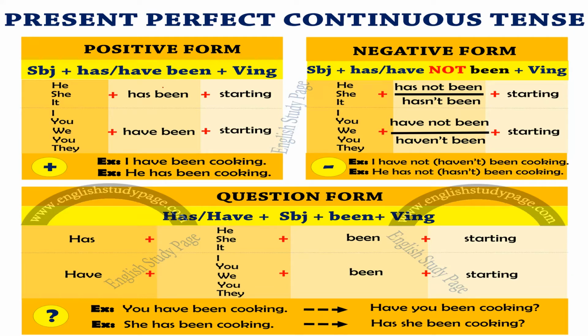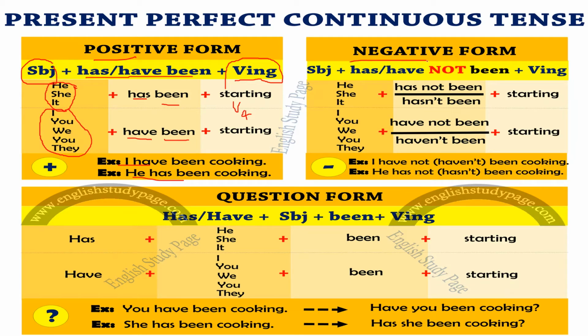How do we form the sentences? For the positive formation, first of all we need to add the subject, then has or have, then been, and V-ing. V-ing, what does that mean? It means verb plus ing. You can see what we use with he, she, it. It is always has. With I, we, you, they, and any plural noun, it is always have. Then been, and then we use V-ing, right? Verb plus ing. For example, I have been cooking, he has been cooking, right?